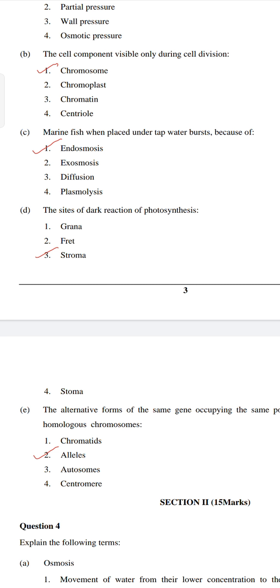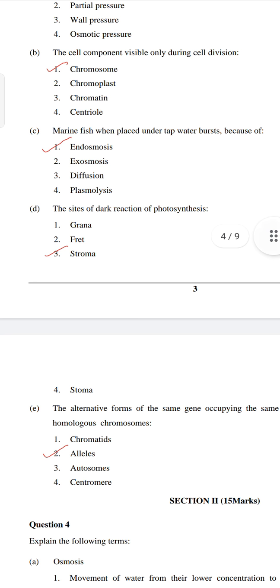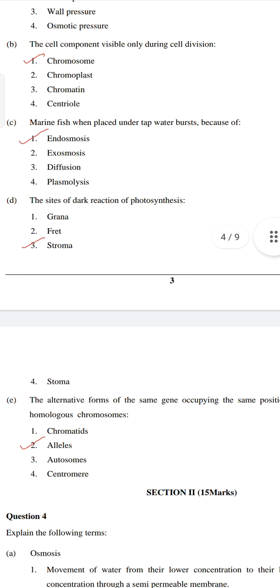E. The alternative form of a gene occupying the same position on the homologous chromosome. So the answer is alleles. Because we have studied that homologous chromosomes will have the same gene at the same location. So an allele is the alternative form of a gene. The color of the hair is the gene, then black, brown, blue, white are the alleles of that gene.